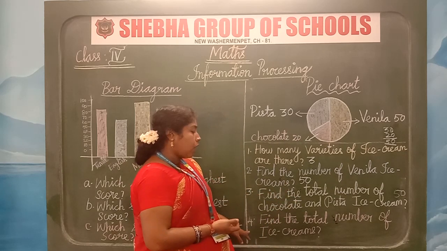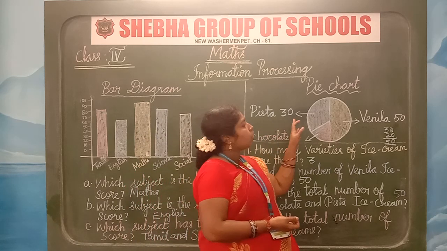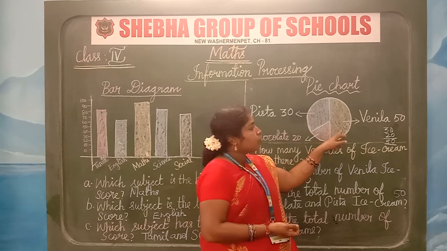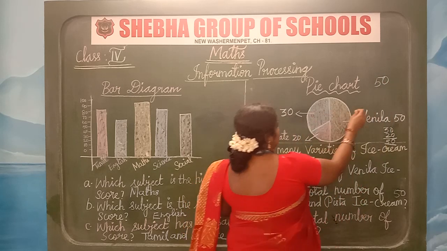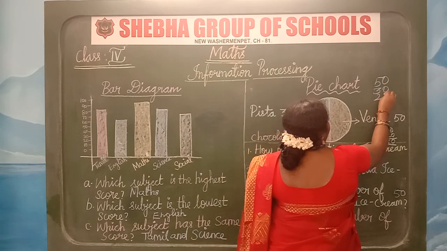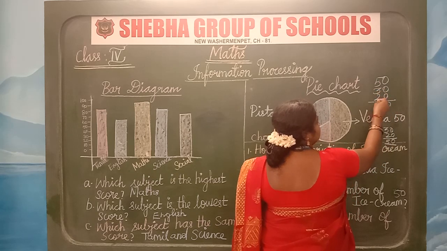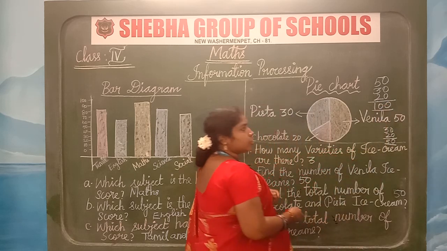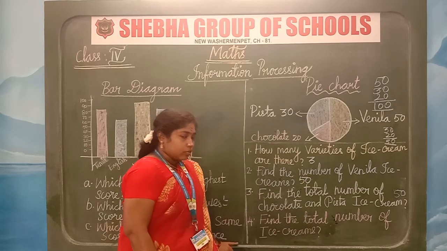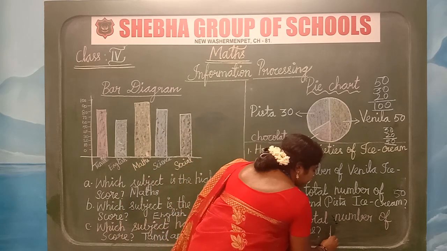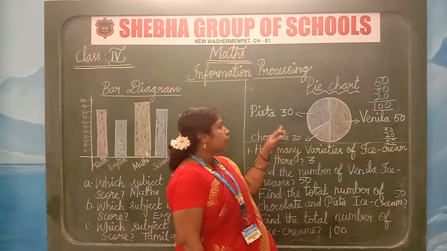Clear? Now fourth one, find the total number of ice creams. They are asking about the total number of ice creams. So vanilla was 50, pista 30 and chocolate 20. So add it, total, 0. 5 plus 3, 8. 3 plus 2, 10. So 100 children loved all the ice creams. Now the total number of ice creams was 100. Clear, children? First vanilla 50, chocolate 20, pista 30.